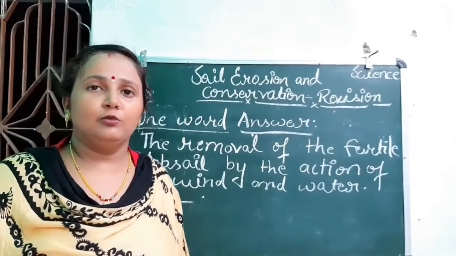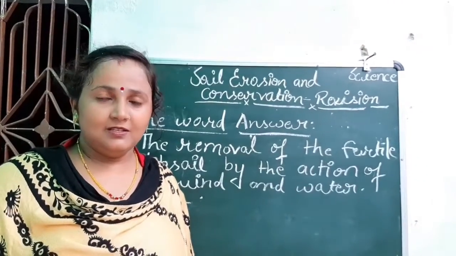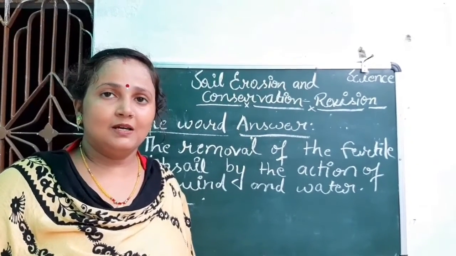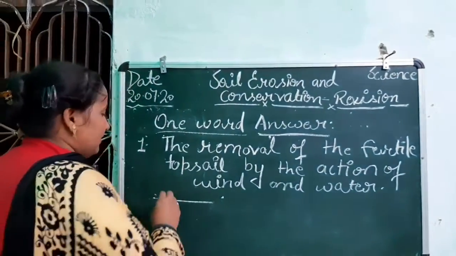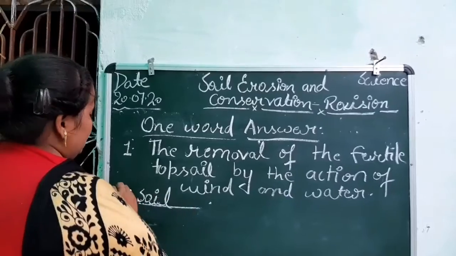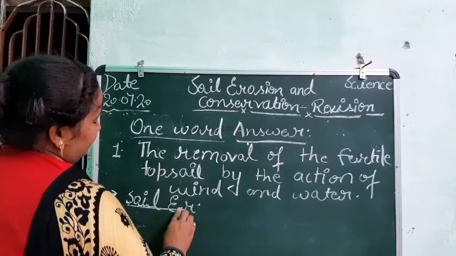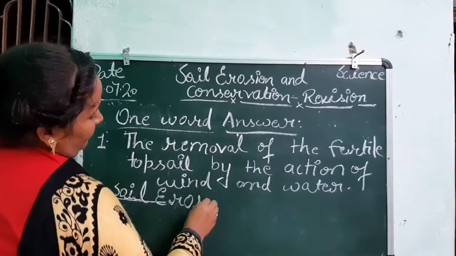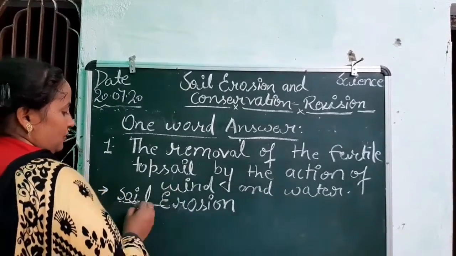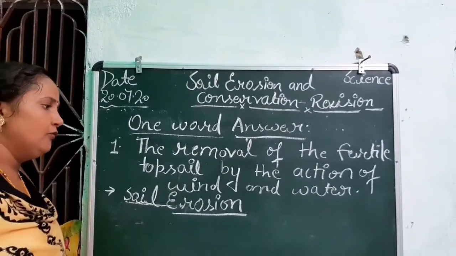Yes, class. I know you know the answer. Yes, very good. We all have learned. The answer will be soil erosion. Right? Soil erosion. So that is one word for the removal of the fertile topsoil by the action of wind and water.